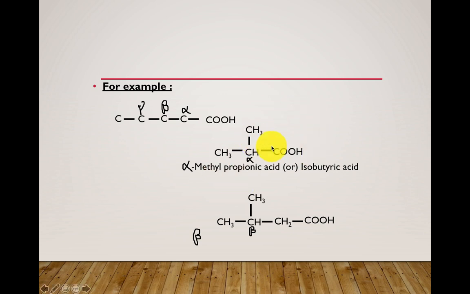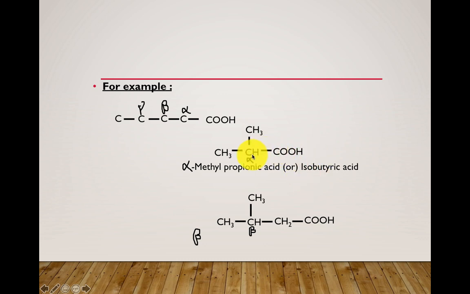See, all of you know what is meant by iso. See here, this is the longest carbon chain, 1, 2 and 3, and this is known as the last carbon. So to the carbon atom which is present before the last carbon, if a methyl group is attached, you can name that compound as iso.